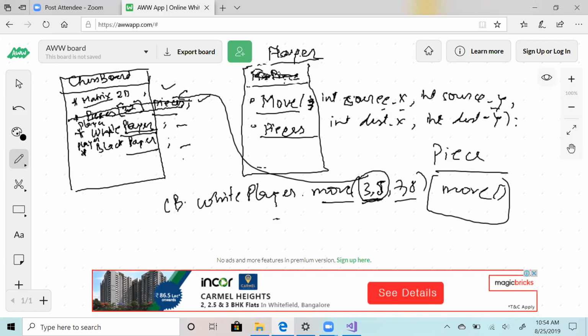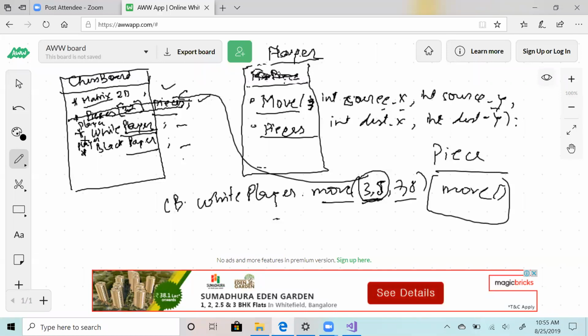But if you remove player out of it and you want a player to move, chessboard still needs to know the pieces. Now player controls the move. So if a player wants to move something, you don't pass in a coordinate, you pass a piece. Again, there is some link missing, right?